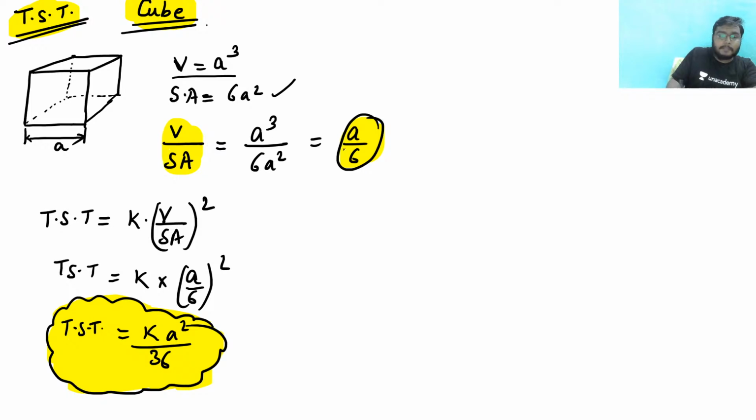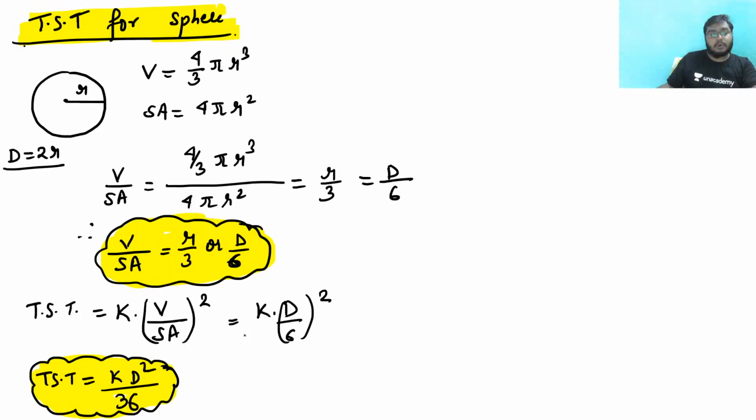That is a by 6. Then I have found the total solidification time is equal to K into (V by SA) whole square. The V by SA ratio is a by 6, so just (a by 6) whole square, and hence I got total solidification time is equal to K a square by 36. Next, what we have got is total solidification time for a sphere.